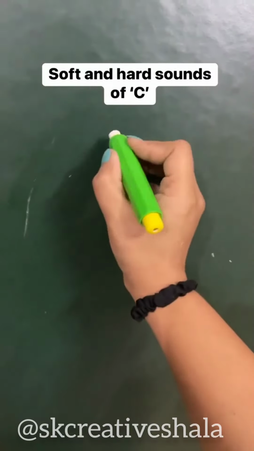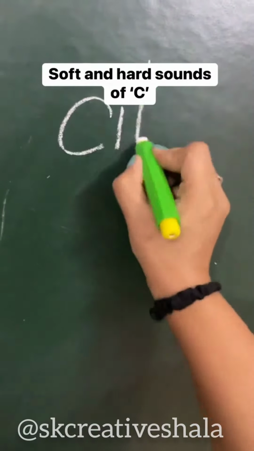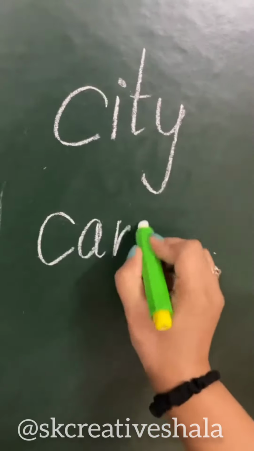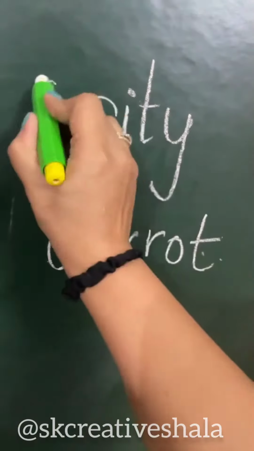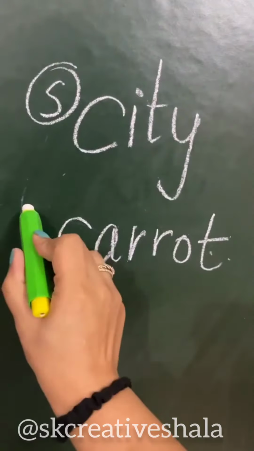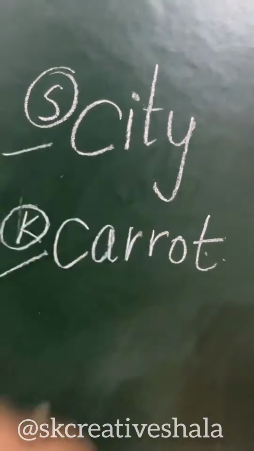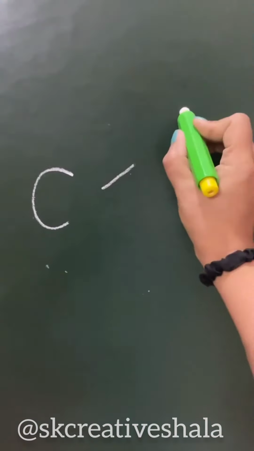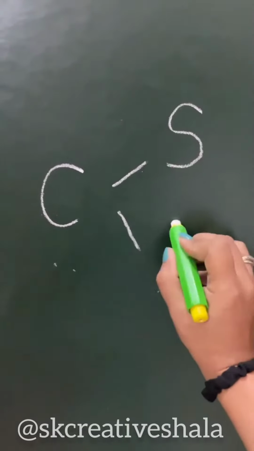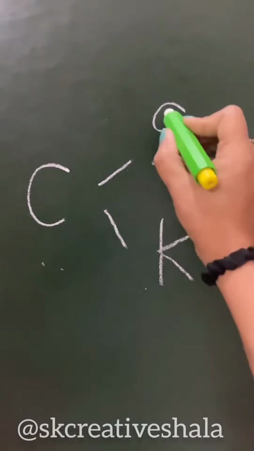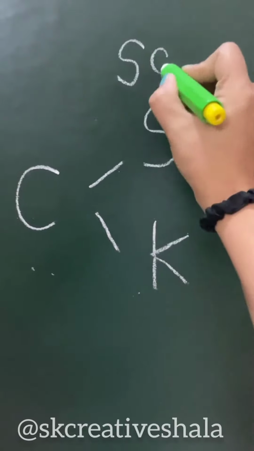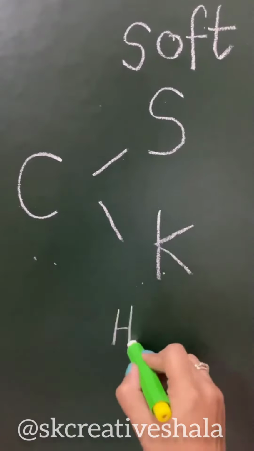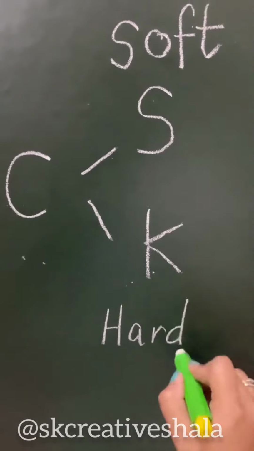Hi, let's understand why, in these two words, the letter C is making different sounds. City, it says S. Carrot, it says K. This is so because letter C can make two sounds, which are S and K. S is called the soft sound of C and K is called the hard sound of C.